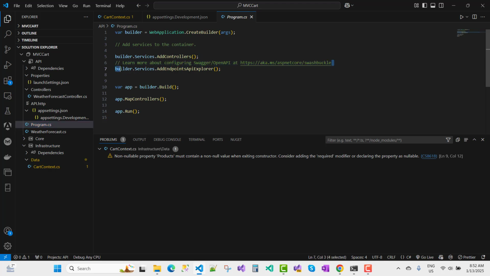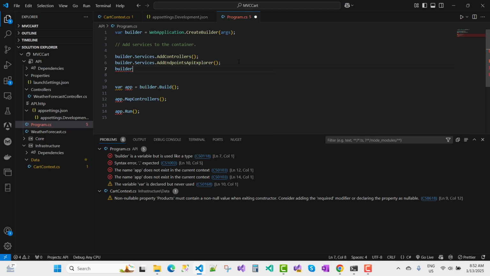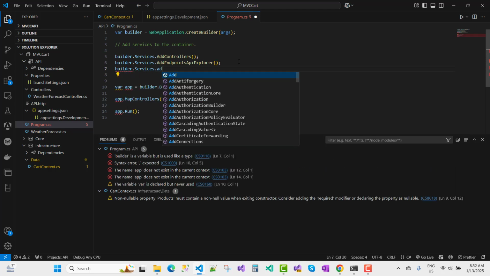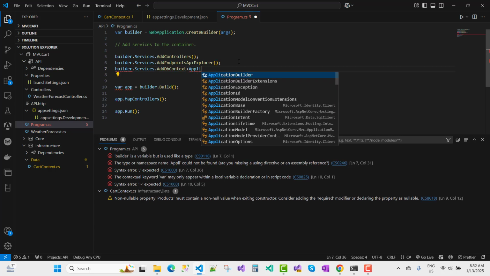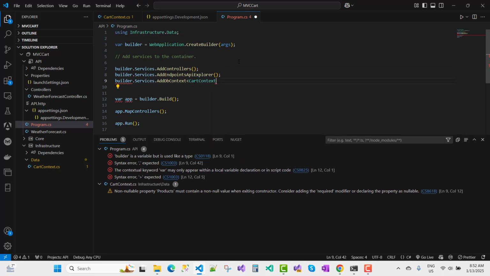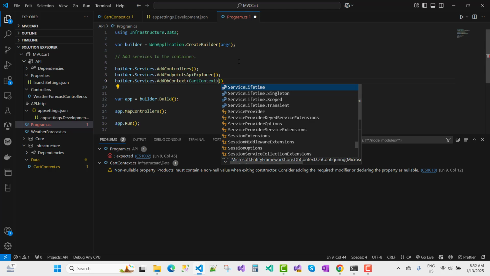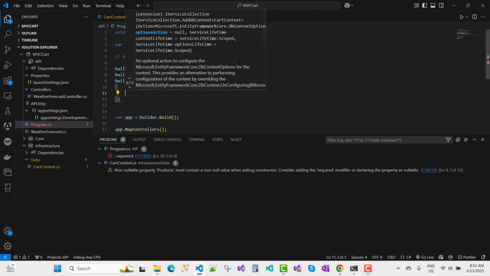So just remove this line, API endpoints. Here I'm going to use builder.services.AddDbContext, and here application db, sorry, it's my cart context, actually cart context, because every time I use application db context the name is fixed.